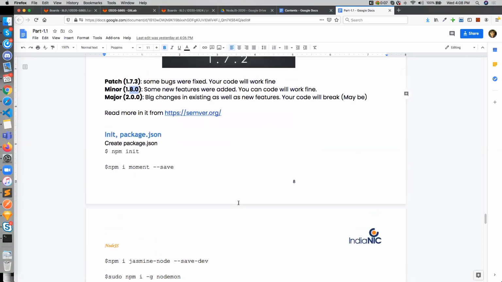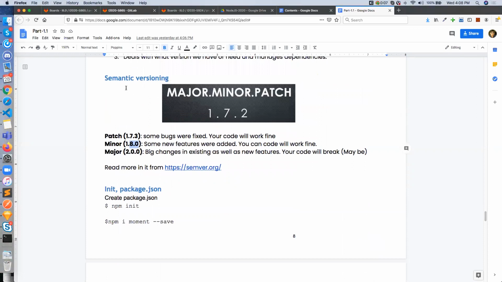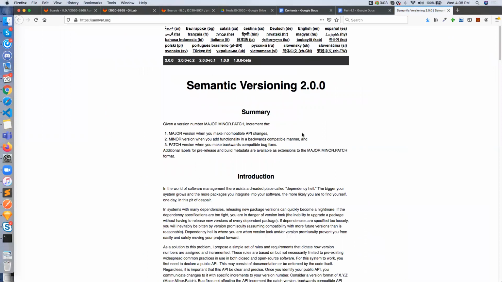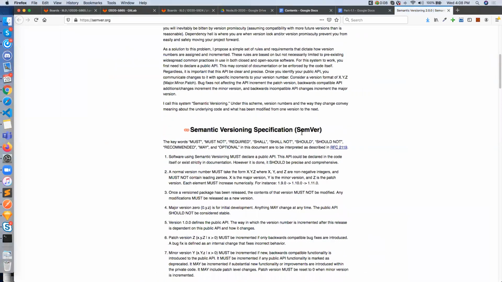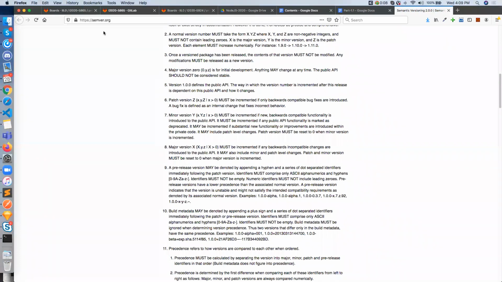we'll see later on. So if you want to know more about this versioning, semantic versioning, you can see from here how we can include greater than some specific version, less than some specific version, all in details you can find from here. Semver, semver.org.